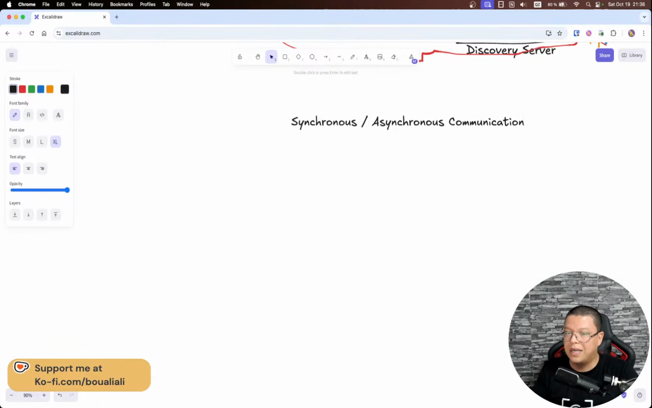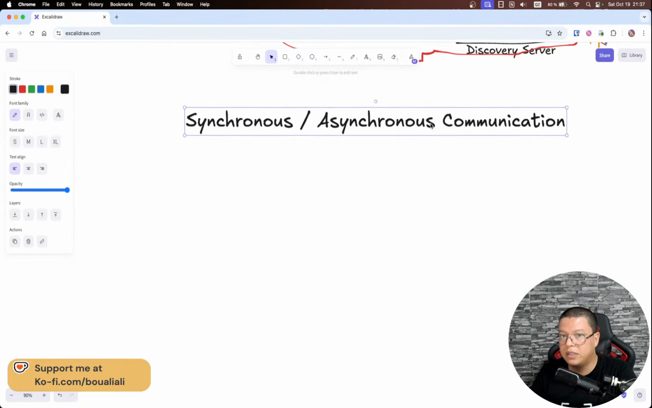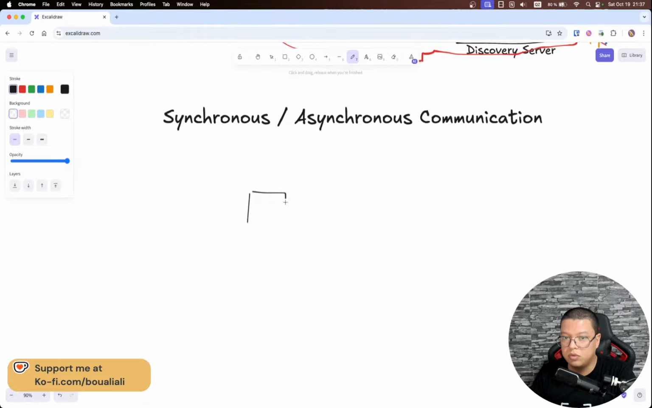Communication. So this is mainly how we can communicate between different microservices. Here again we have microservice 1, microservice 2, 3, and 4. Sorry for the writing. We have 3 here, for example.